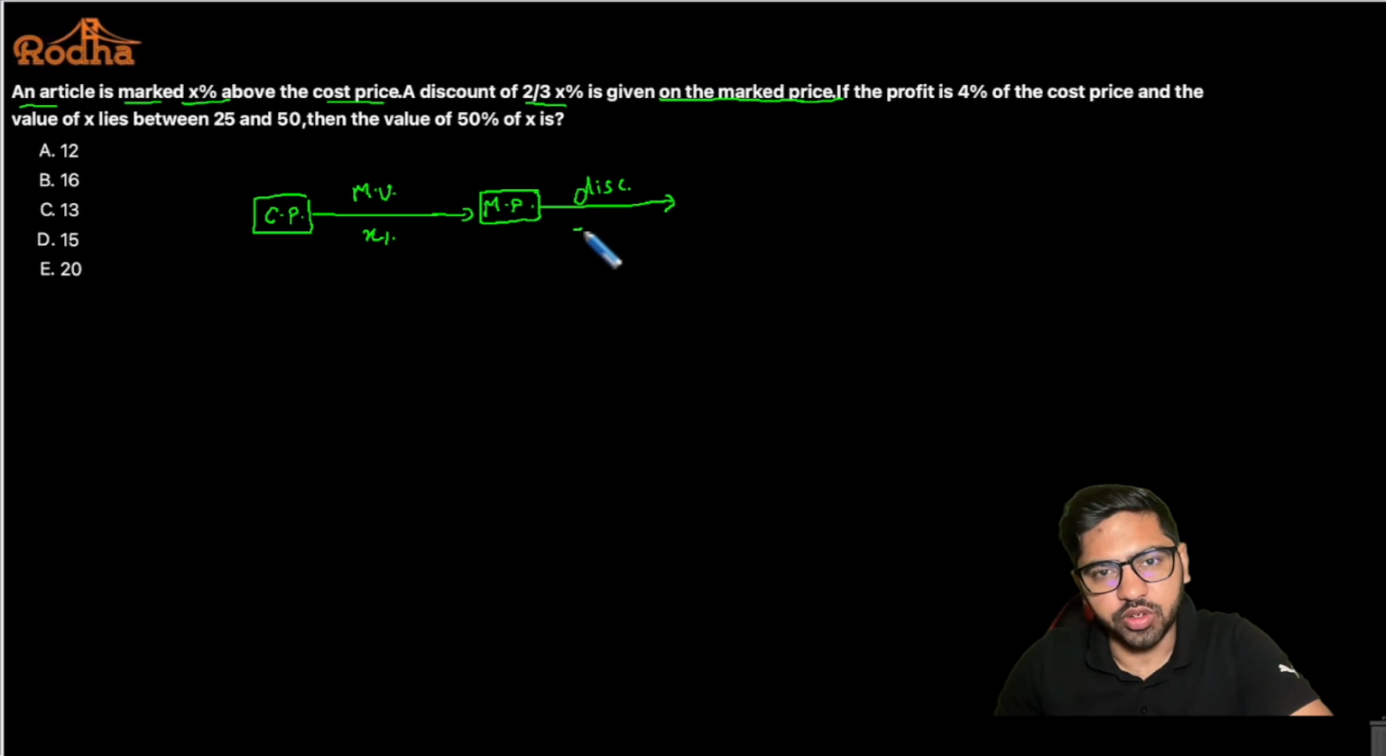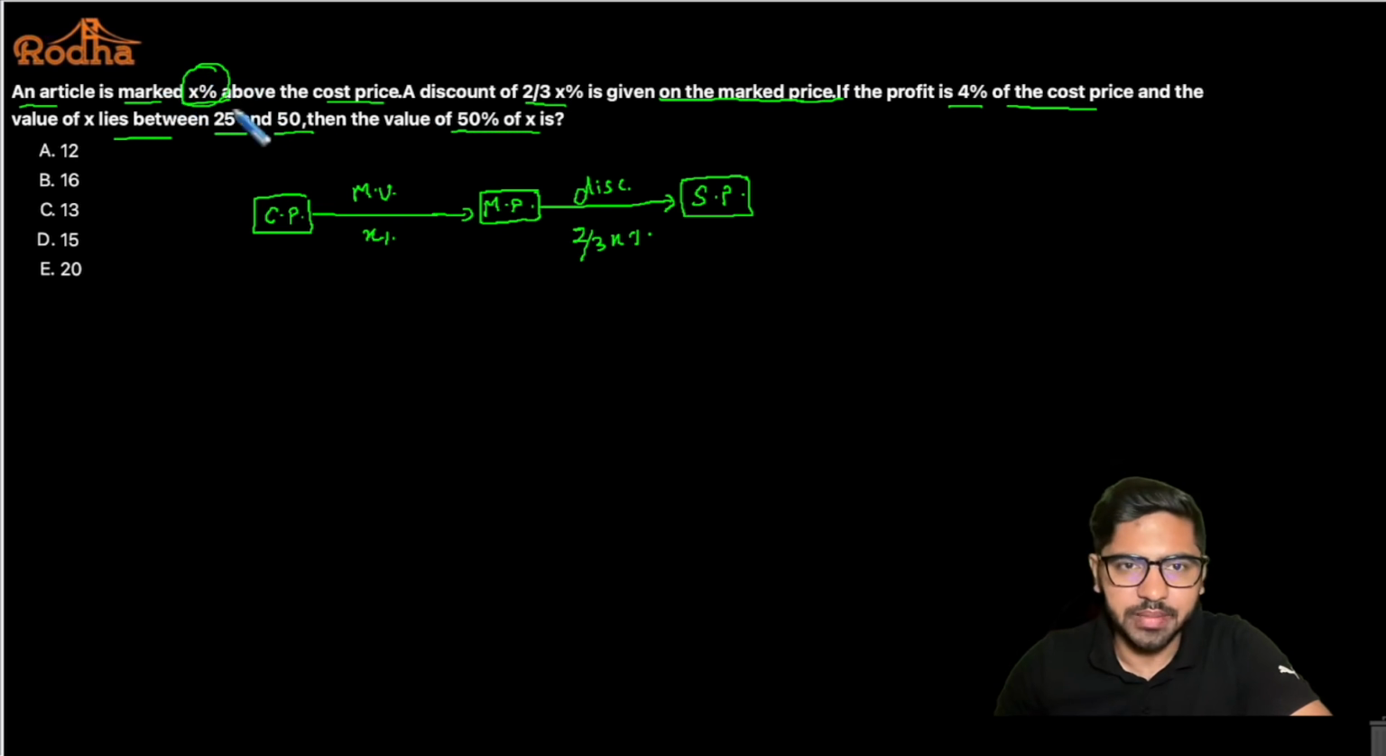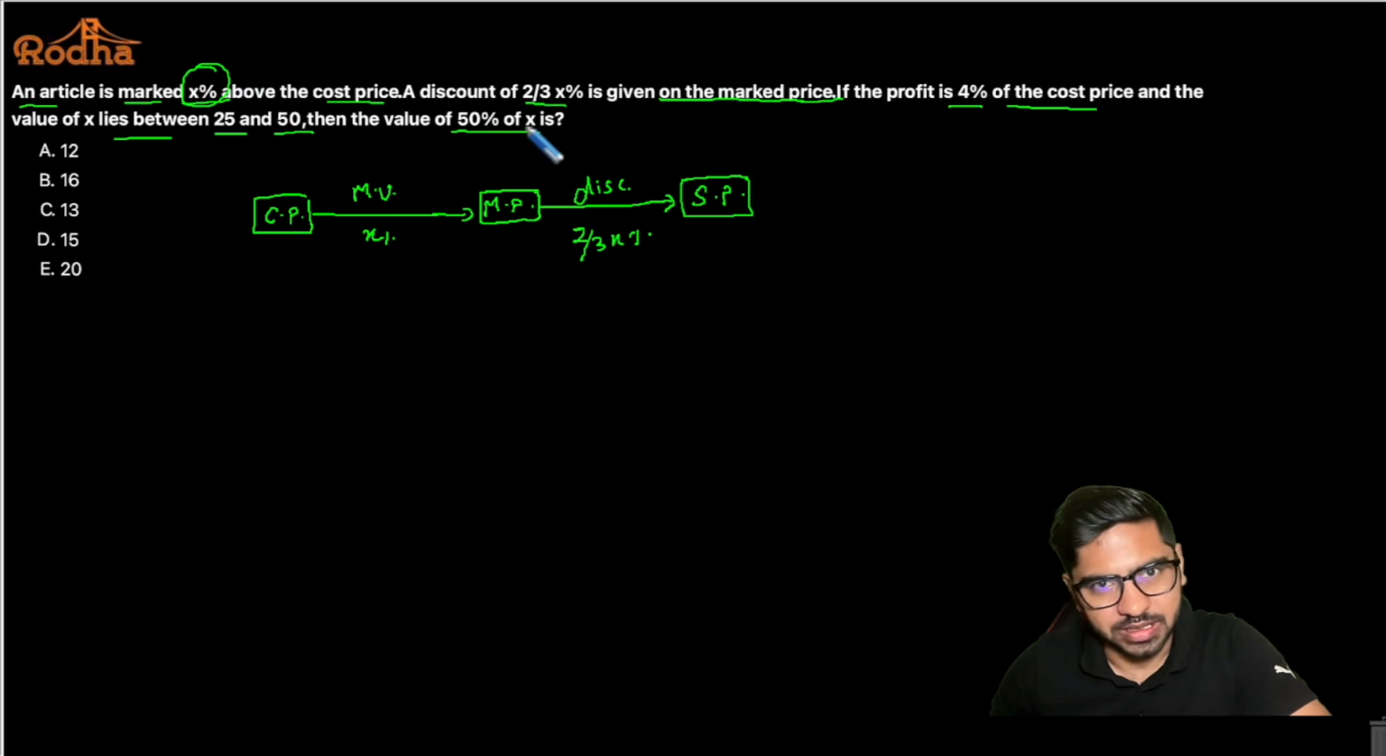So a discount of 2 by 3 x% has been given and you reach the selling price here, right? Now further it says if the profit is 4% of the cost price, and the value of x lies between 25 and 50, then the value of 50% of x is. So basically I'm supposed to find this x here, okay? Uske baad I can get 50% of x as well, right?